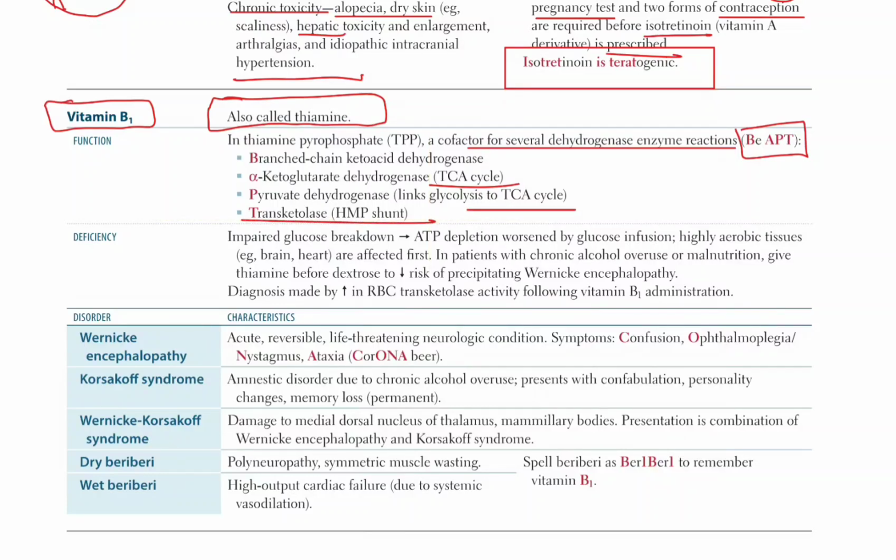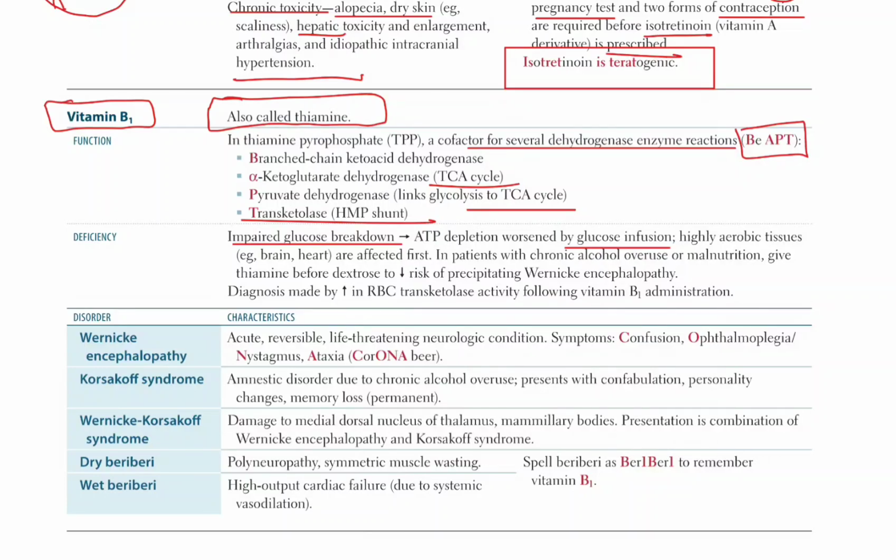Deficiency of vitamin B1 causes impaired glucose breakdown, which leads to ATP depletion, worsened by glucose infusion. When glucose infusion is given, it causes ATP depletion because glucose breakdown is impaired in vitamin B1 deficiency. Highly aerobic tissues like the brain and heart are affected first because of ATP depletion.